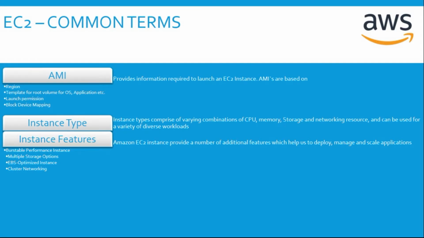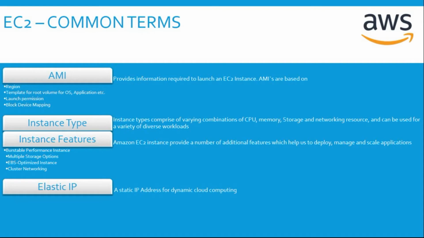The third instance feature is the EBS optimized instance. An EBS optimized instance gives us the full use of the IOPS which we have provisioned on the EBS volume. This gives us a dedicated throughput between the EC2 instance and the attached EBS volume. The final one is cluster networking. EC2 instances support cluster networking when launched in a placement group. This gives a low latency network between all the instances in the cluster.